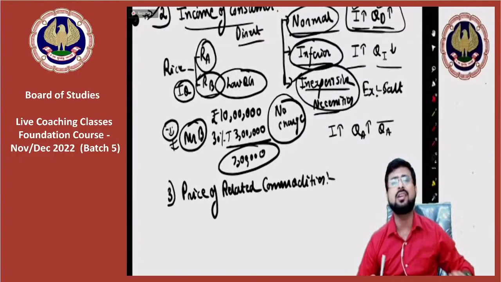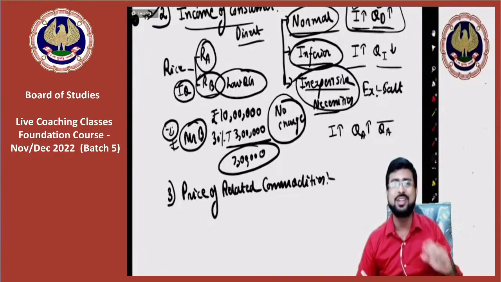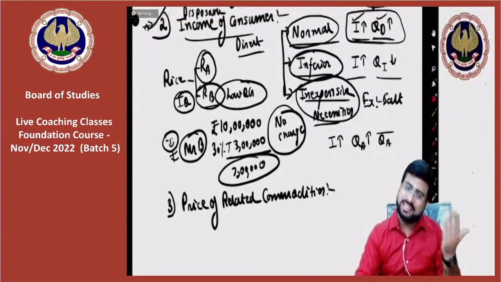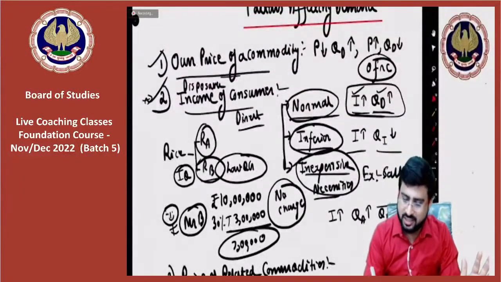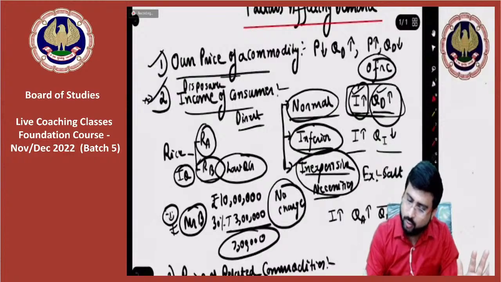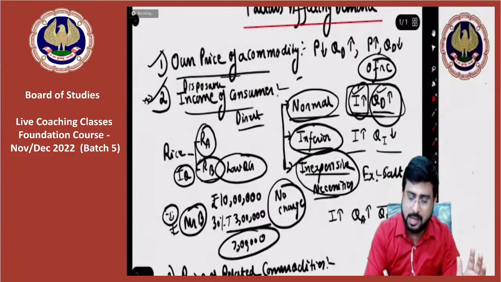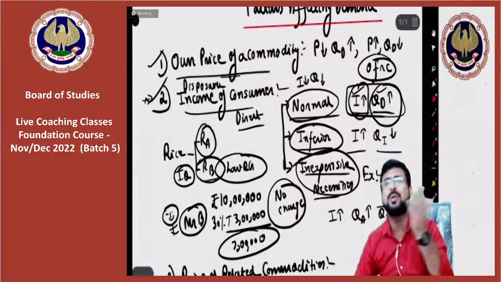Kodli is asking, sir, why will our income always rise? No, Kodli, what I am trying to say is income may rise or fall. I am just trying to explain the relationship, like here I told, if income rises, quantity rises. Similarly, it can happen that if income falls, quantity will fall. Understood, Kodli? I was just trying to explain one side of the thing.